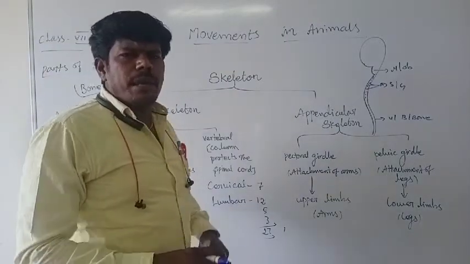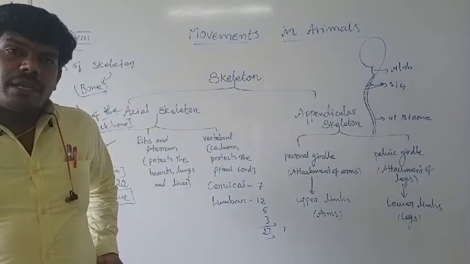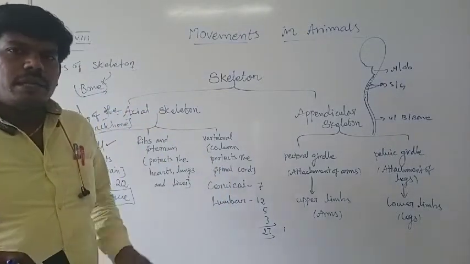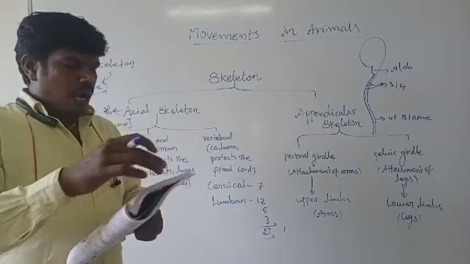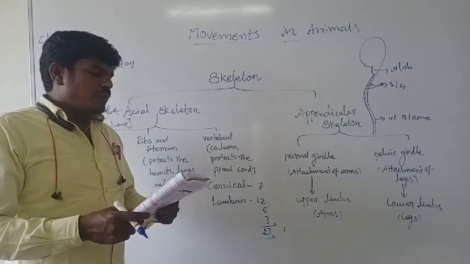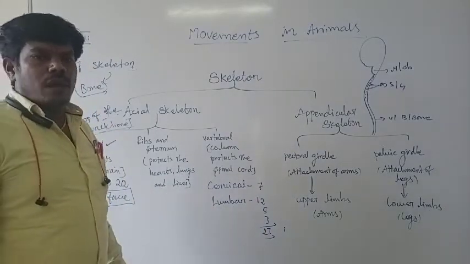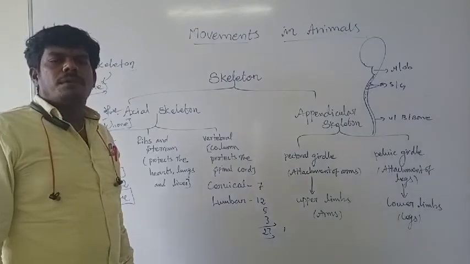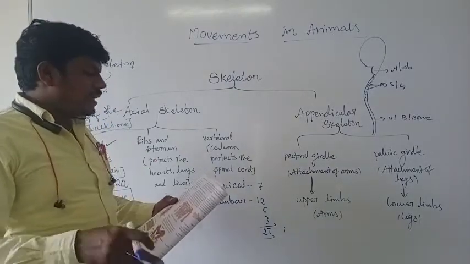Just imagine the backbone is not present, how would the pelvic cavity be connected? This is the pelvic girdle, that means the hip bone. That hip bone has to connect to the backbone. And then it helps in walking and standing erect with the correct posture. If one person wants to stand or sit in an erect position, it is with the help of the backbone. Without the backbone it is not possible for that person to sit, stand or walk.